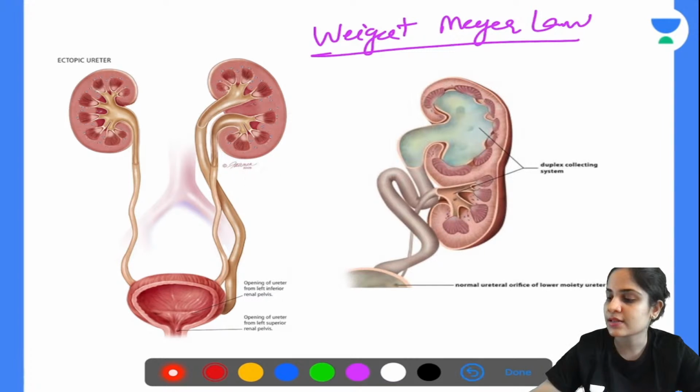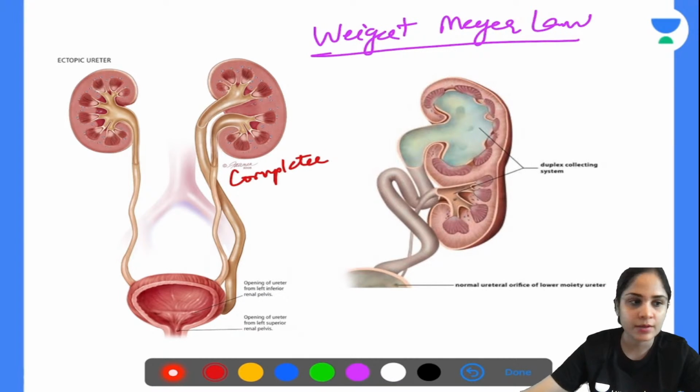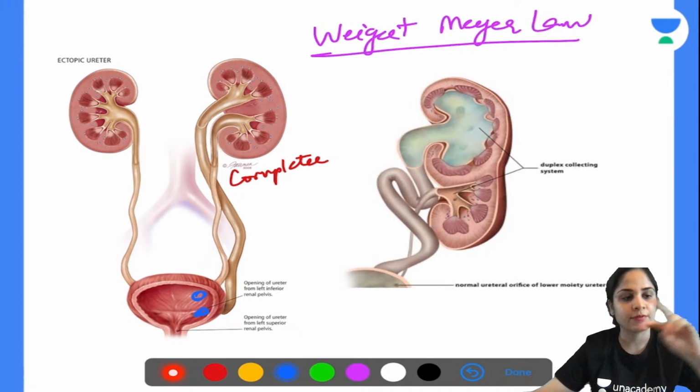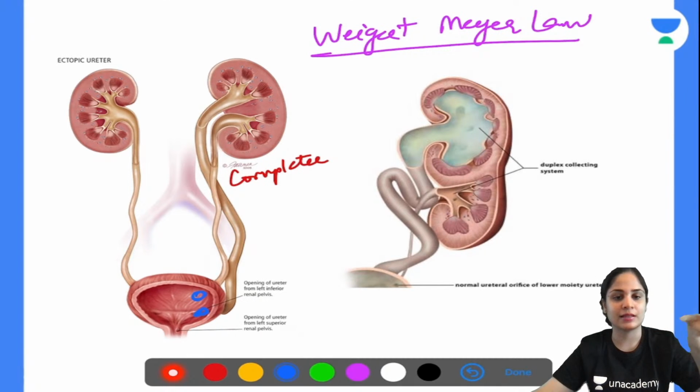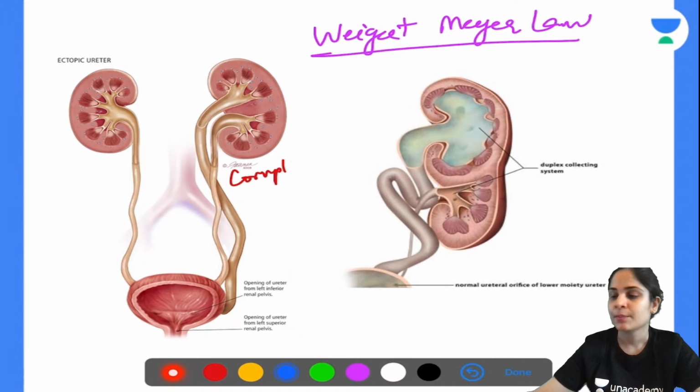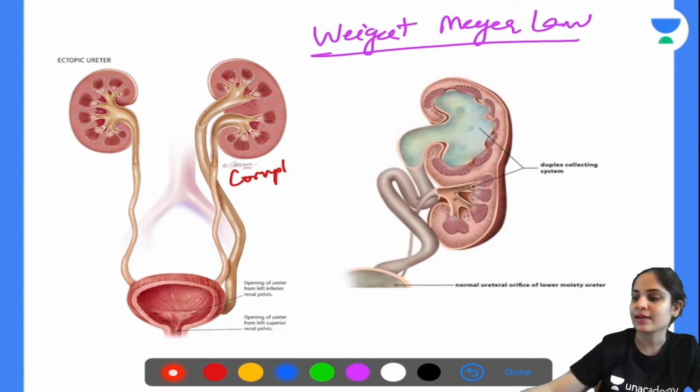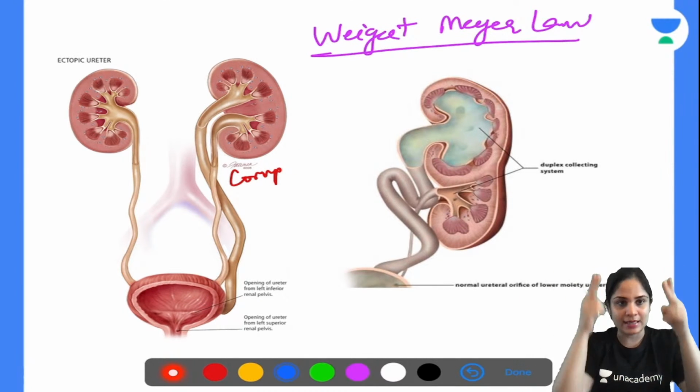When do you call it a complete double ureter? A complete double ureter is what you can see in the picture over here. You have two ureters coming. One is opening above and one is opening below. They have two separate openings in the bladder, because throughout their entire length they are present separately as two ureters.